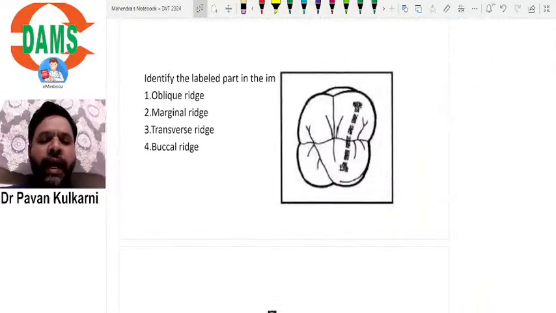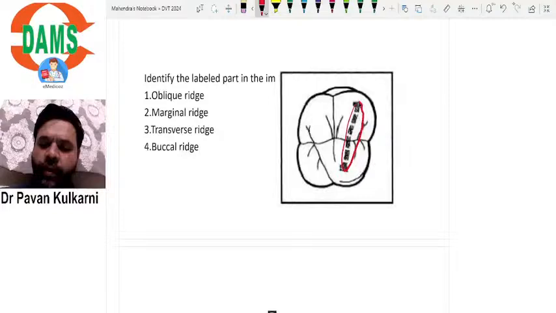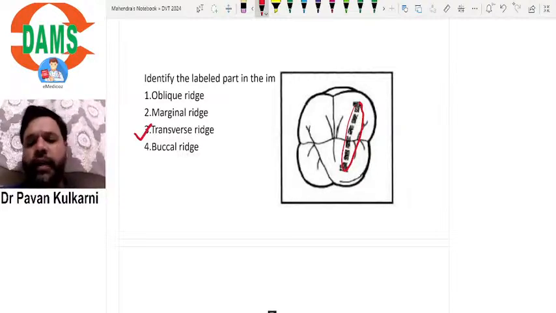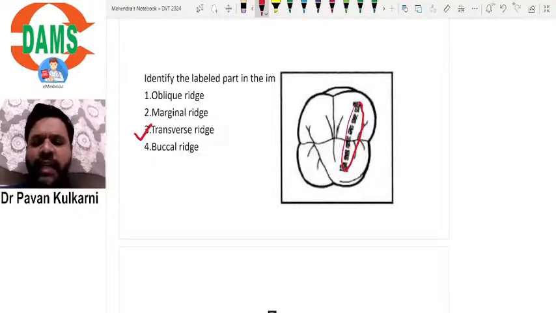Identify the labeled area in the image. So if you see carefully, this is a maxillary molar, and this is the labeled area. Now if you see this labeled area, this is typically a transverse ridge. It is a transverse ridge. Now how does a transverse ridge form? Let us see that with an image here.